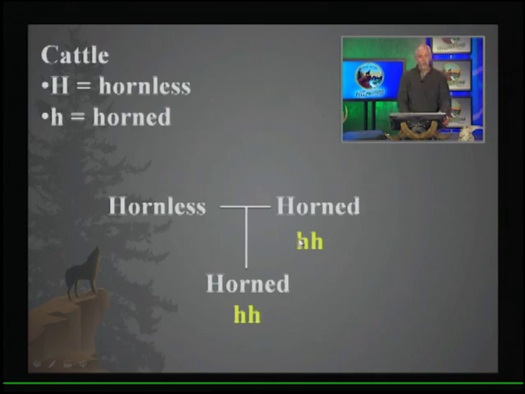Which means in this case that if we look at the bull, he's hornless, he's showing the dominant characteristic, but the question is, is he homozygous dominant or heterozygous? And he has to be heterozygous because this individual got one recessive allele from mom, one recessive allele from dad. So that individual also has to be heterozygous.